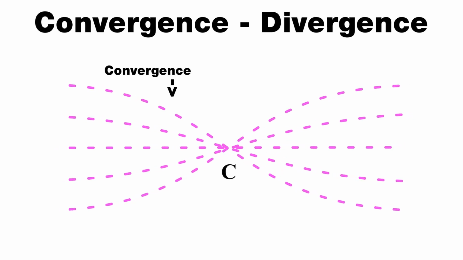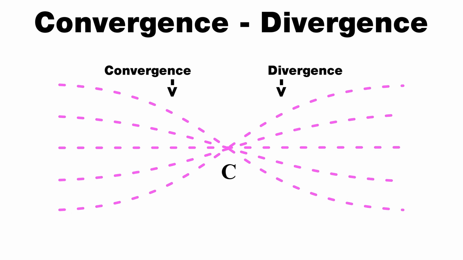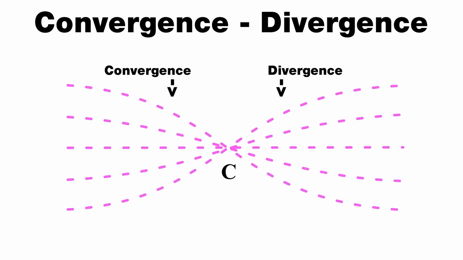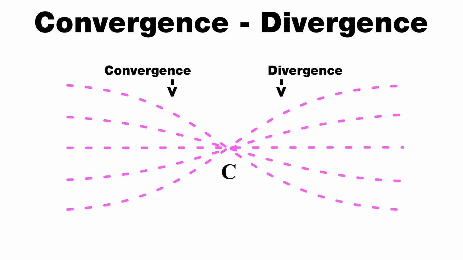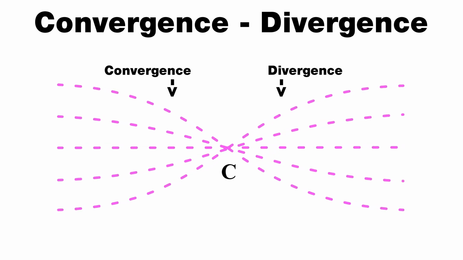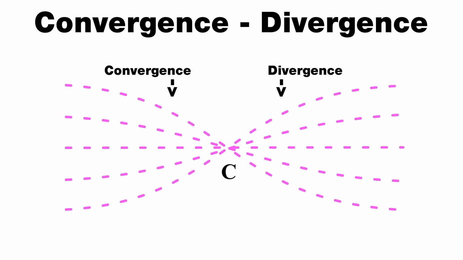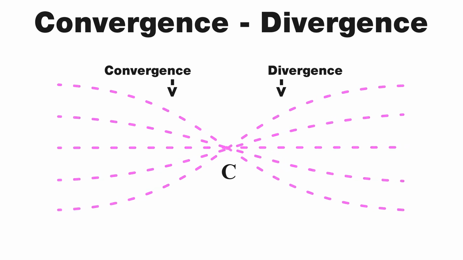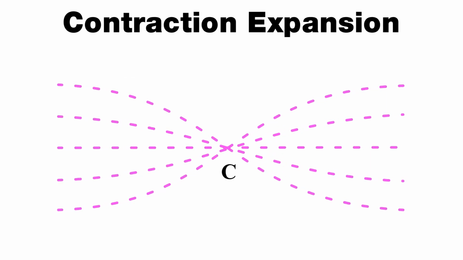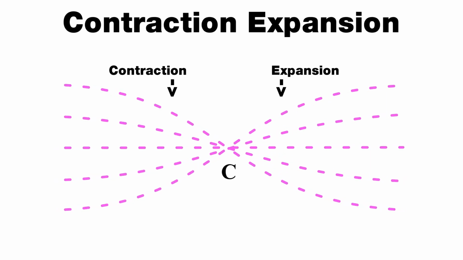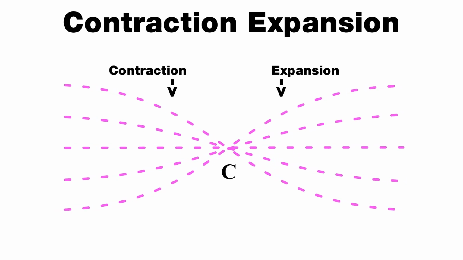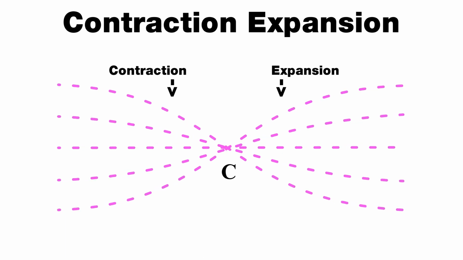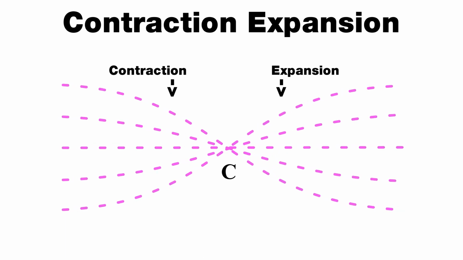Convergence. Divergence. The fusion of a sperm cell with an egg cell to form a zygote is a convergent process. The subsequent zygotic cellular division is a divergent process. Nuclear fusion is a convergent process, whereas nuclear fission is a divergent process. Contraction. Expansion. Economic contraction and economic expansion. Water condensing and evaporating are an example of contraction and expansion.